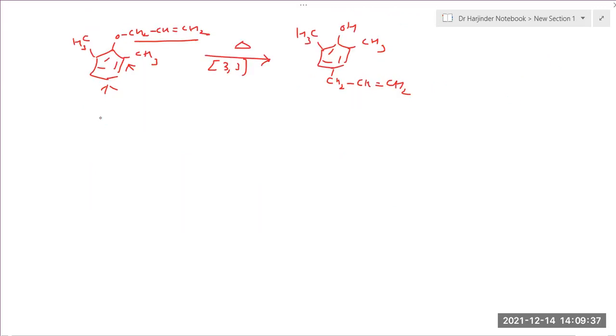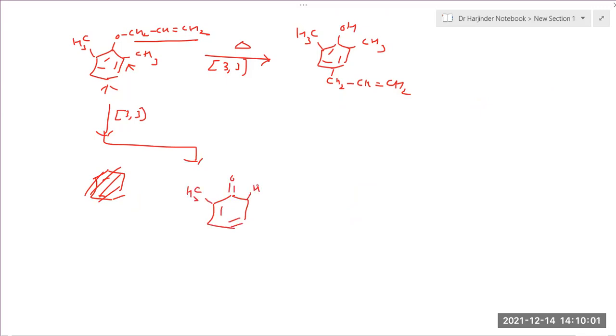So in the first 3,3 sigma-tropic rearrangement reaction, it migrates to this ortho position. So your first product will become something like this. And then this migrates over this position.